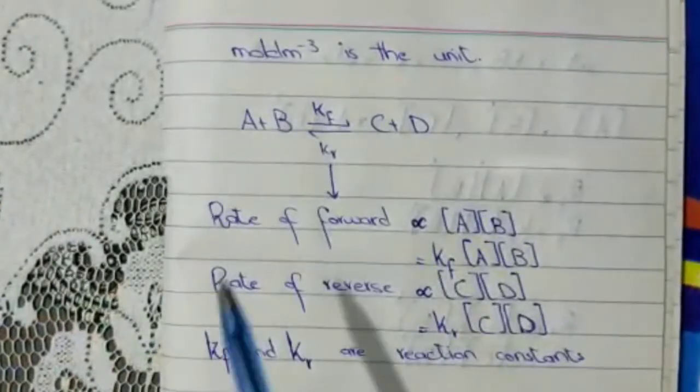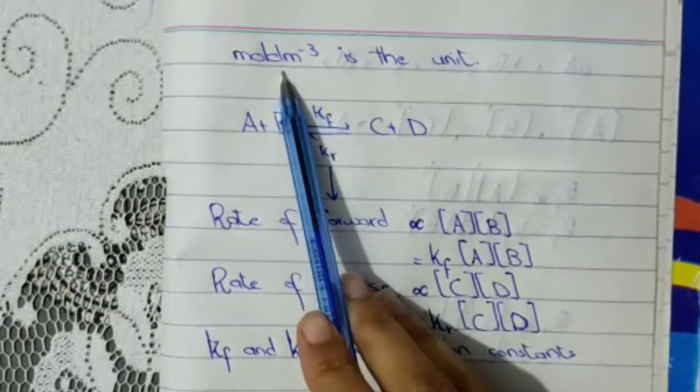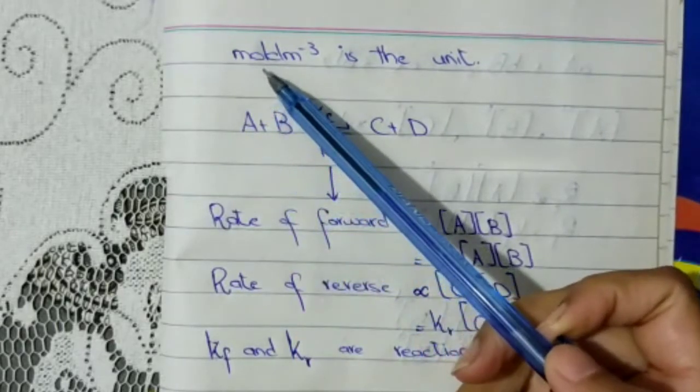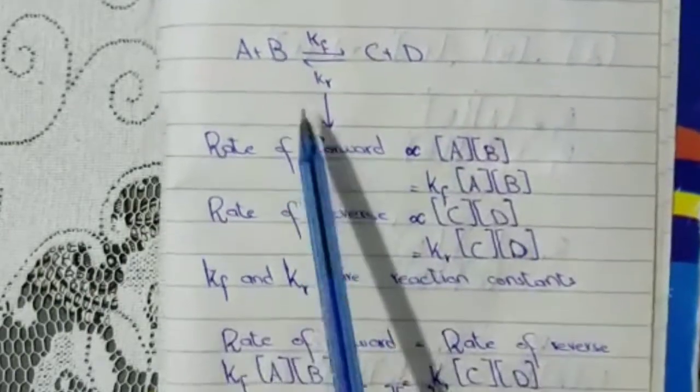Now we come to its unit. Its unit is mole per decimeter cube. Decimeter cube represents volume, and mole represents the concentration. Now, how do we write the equation?